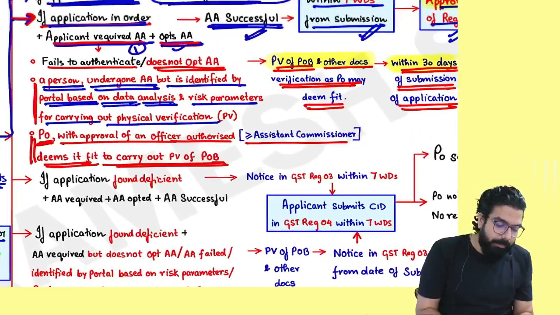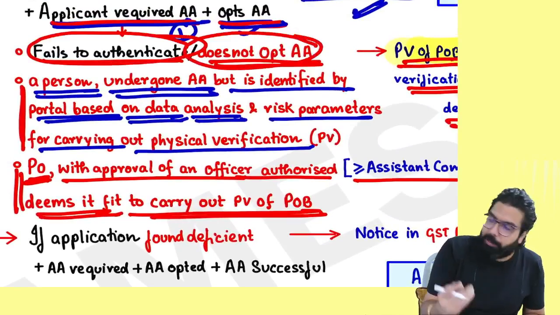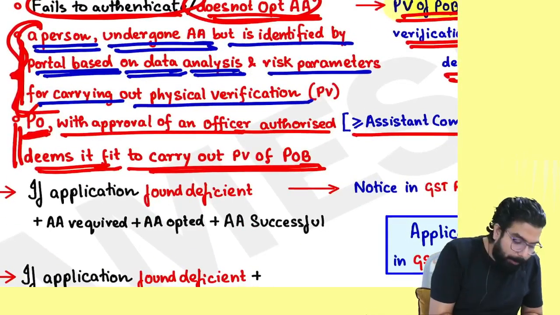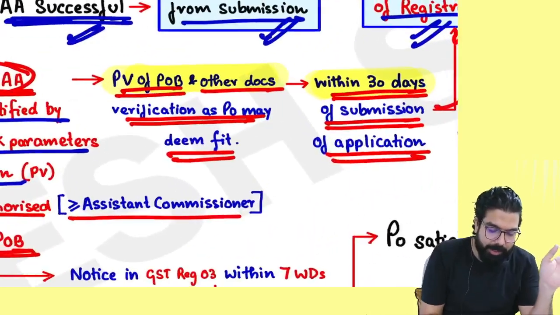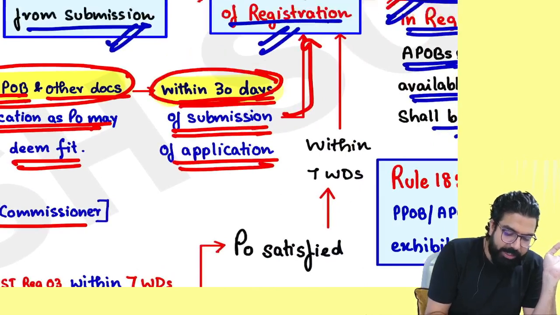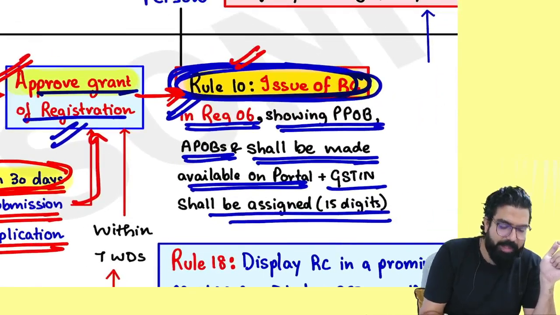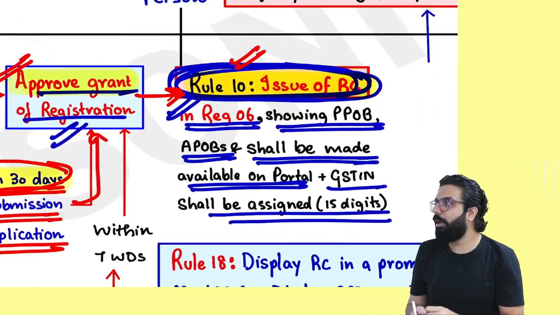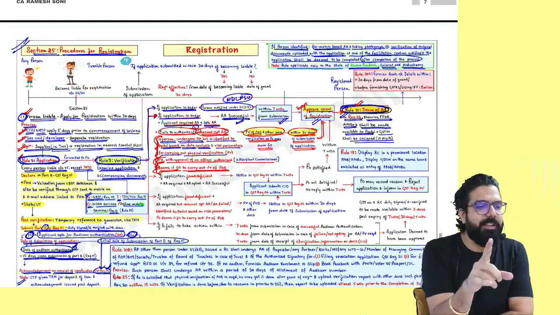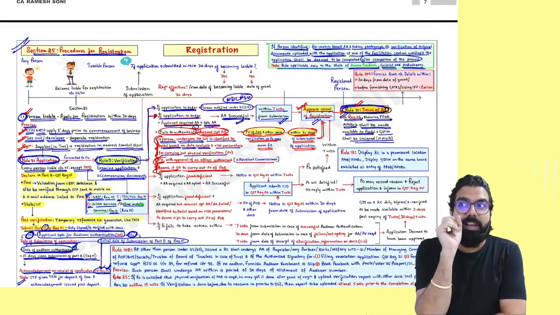So people, see, either you failed to authenticate Aadhaar, or you did not opt, which means again you failed, or the portal identified you, or the proper officer identified you. Remember, in all of these cases, first physical verification will be done, and then within 30 days your registration will be approved and the registration certificate will be given. Can I go ahead, everyone? Now if there is a problem with Aadhaar, then they will always come for physical verification of place of business.